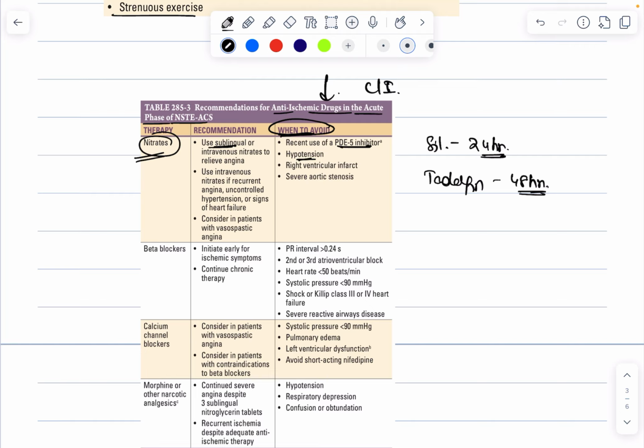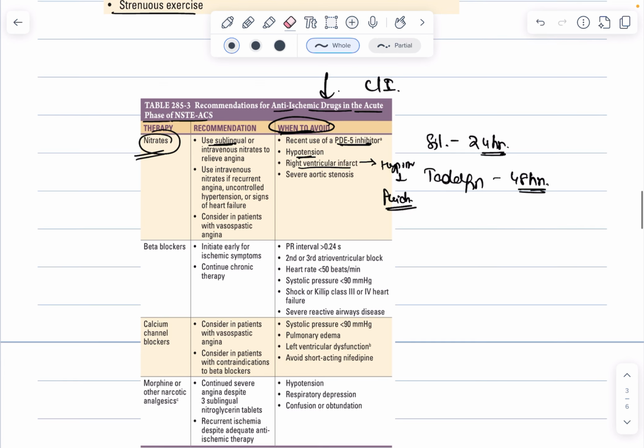And also in the patients who have a right ventricular infarct, you should avoid nitrates, because in RV infarct, this commonly leads to hypotension. So in those patients, you should first give fluids like NS, 1 pint of NS, and you should avoid nitrates. And also in the patient of severe aortic stenosis, this was asked in the examination, severe aortic stenosis, nitrates should be avoided.